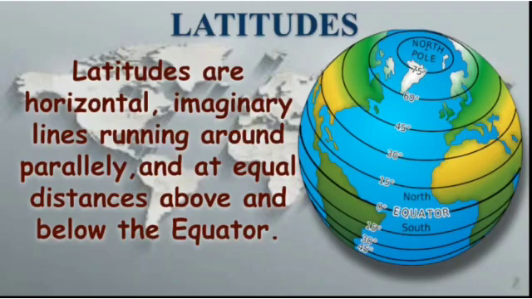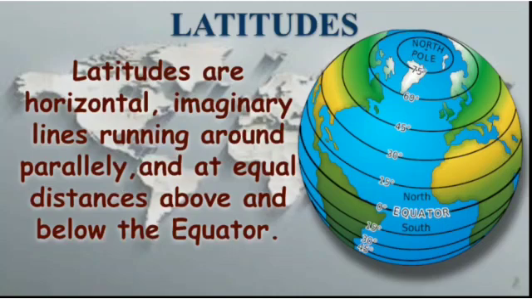Let's see latitudes. Latitudes are horizontal imaginary lines running around parallelly and at equal distances above and below the equator. Horizontal means something that goes from side to side, a line that can be drawn from side to side. Parallel also means being side by side. Horizontal and parallel both are the same.